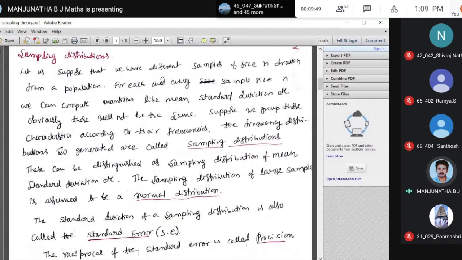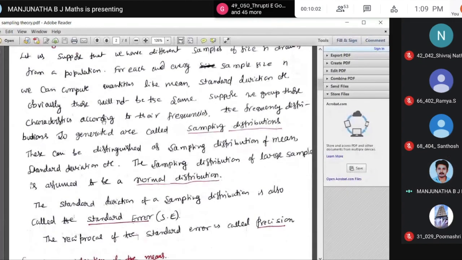Suppose, so that is not the same. In most of the cases, they are not equal. They may be slightly different. So the mean may be equal, but not the standard deviation. That is the variance. This will not be the same.